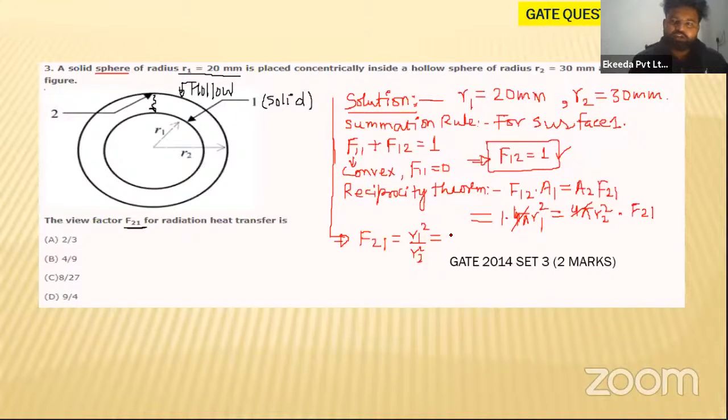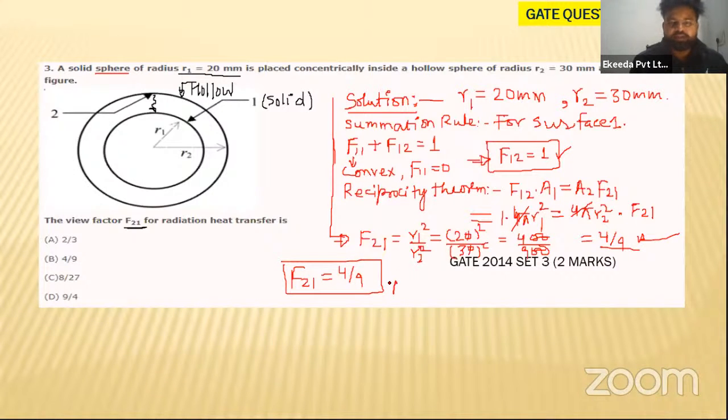And what is the value of R1? That is 20 millimeter, my dear students. I'm not changing the units, because if you take both in the same units, there will be no issue. So this will be 30 square, so something like 400 divided by 900, or directly this becomes 4 by 9. So the value of F21 will be equal to 4 by 9. This will be the answer, my dear students.